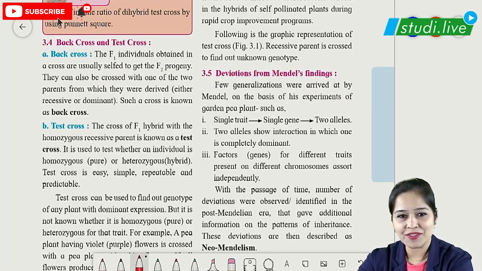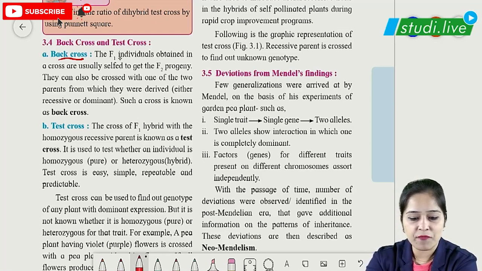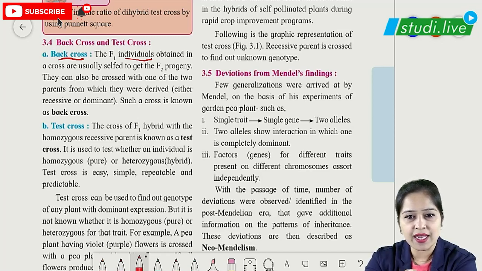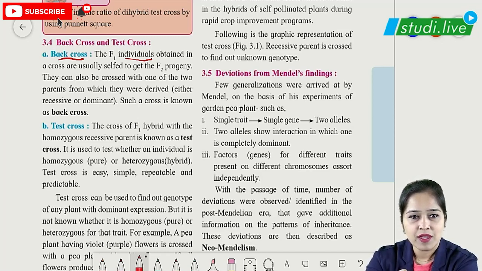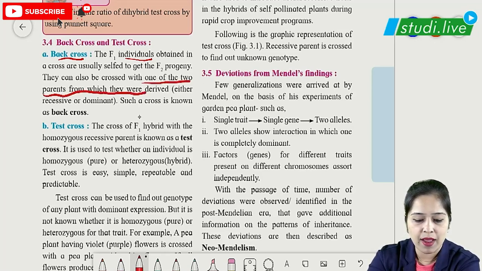Back cross and test cross. So here, a back cross is when the F1 individuals which are obtained are crossed with any parent. They are usually selfed to get the F2 progeny. But when they are crossed with either of the two parents, with one of the two parents, it is called a back cross.